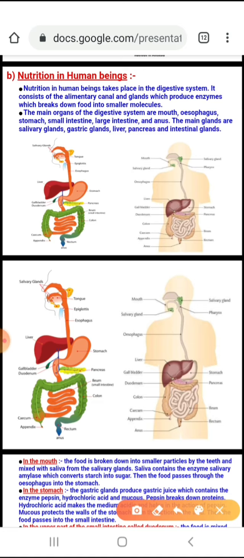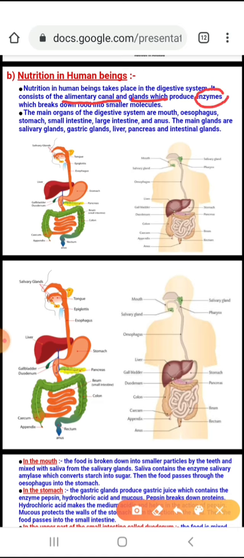But in human beings, nutrition is accomplished through 2 main parts. One is called the alimentary canal. The task is accomplished through the alimentary canal, here I am marking it, and the glands, which produce enzymes which help to break food down into smaller molecules.